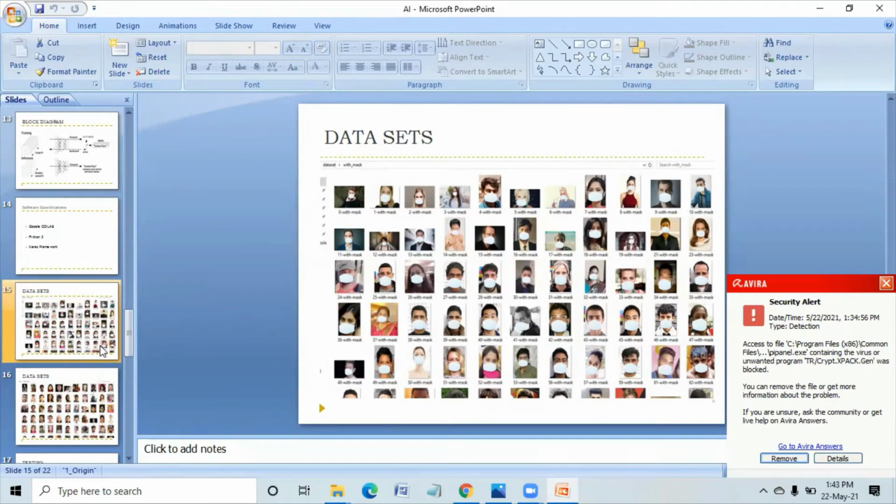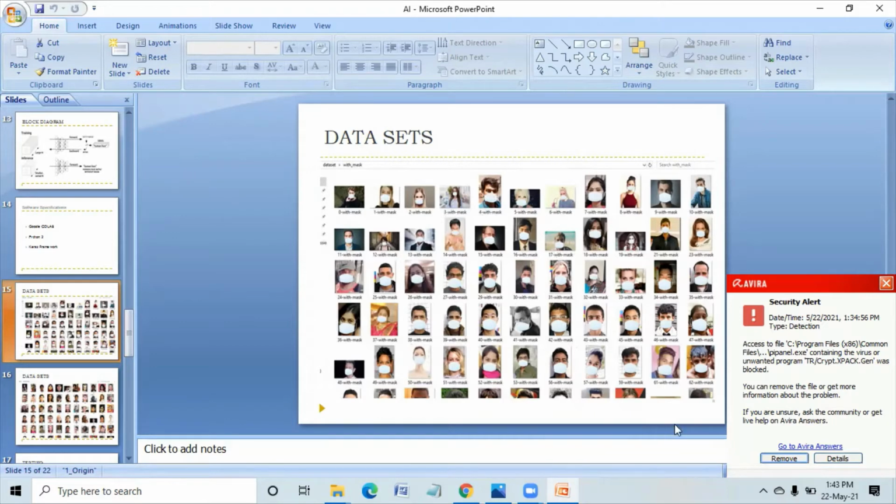Here we have to teach our deep neural network by showing all these images. Suppose I have trained this deep neural network by taking some 600 odd images. All these images are with the mask, right? In every photo the person is wearing a mask.